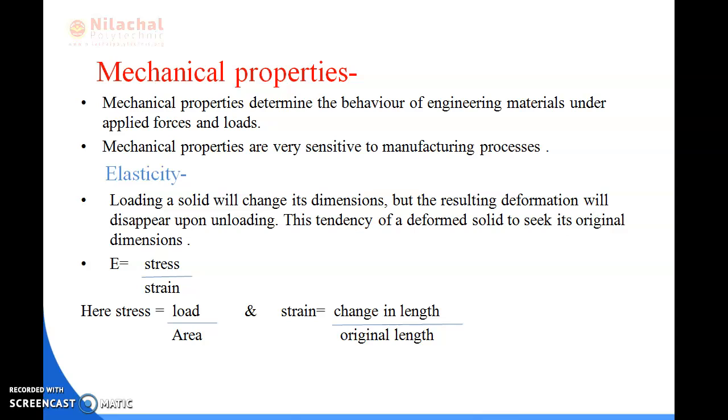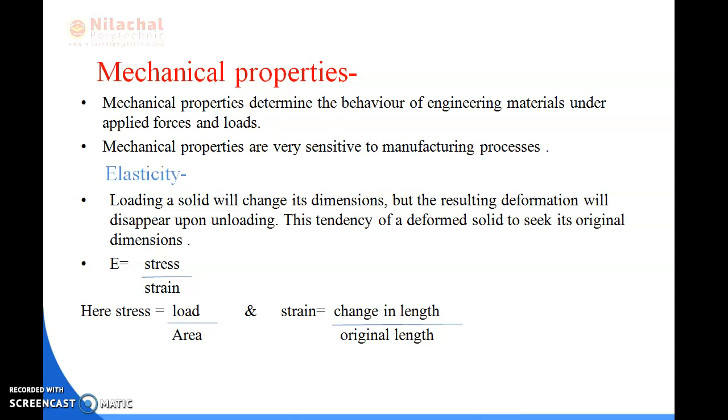The first one is mechanical properties. Mechanical properties determine the behavior of engineering materials under applied forces and loads. It means it only indicates the applied forces and loads we are giving to a material.